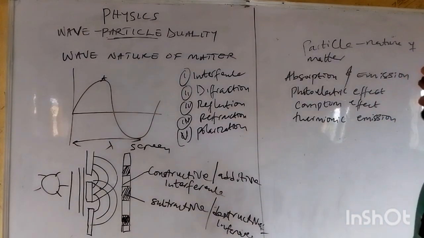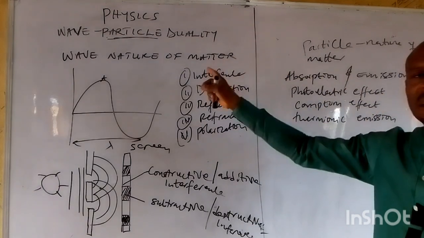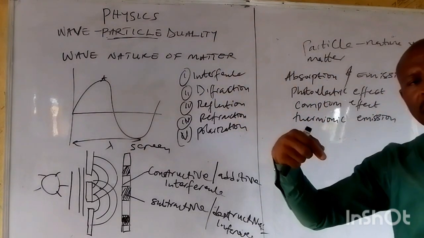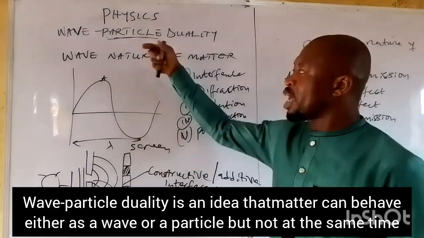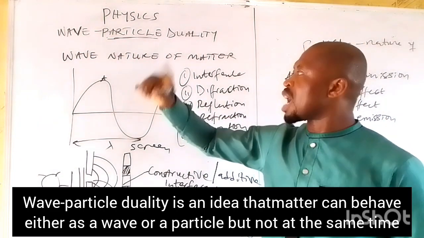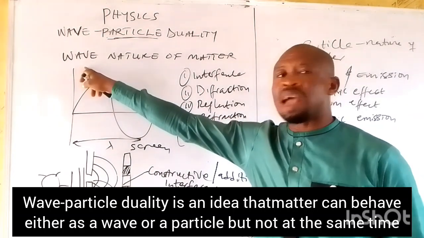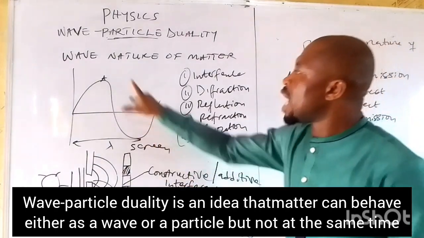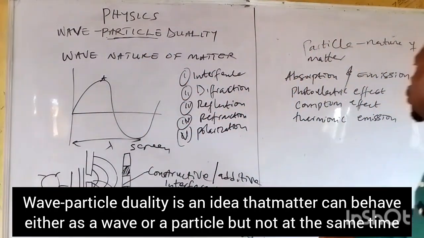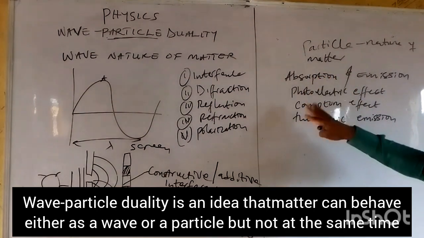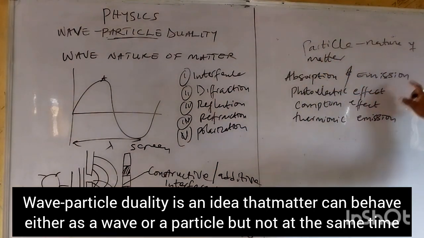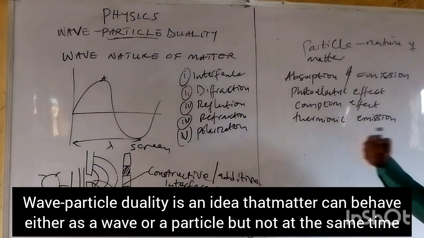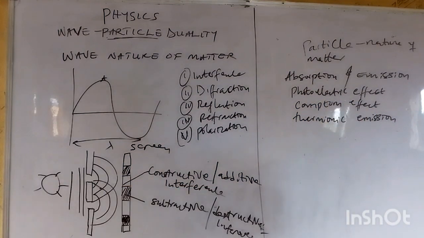So, in other words, with wave-particle duality, we can now say that it is an idea that says matter can behave as a wave. If it behaves like a wave, it can be explained with these characteristics here. Now, if it behaves as a particle, it can be explained using these characteristics of a particle: absorption and emission, photoelectric effect, Compton effect, and the thermionic effect.